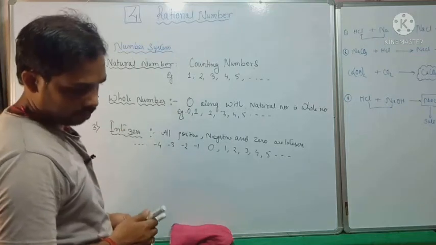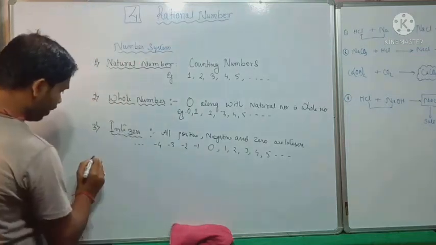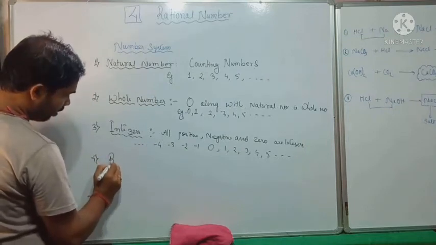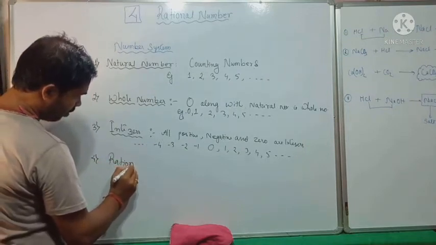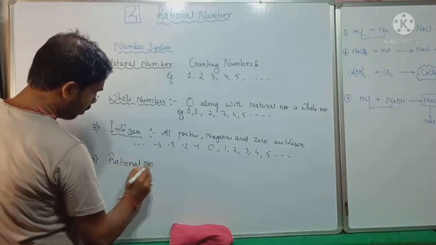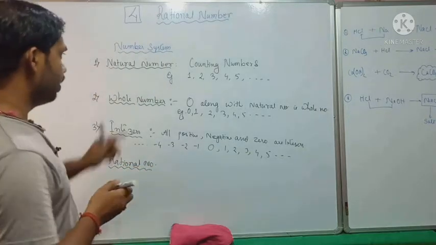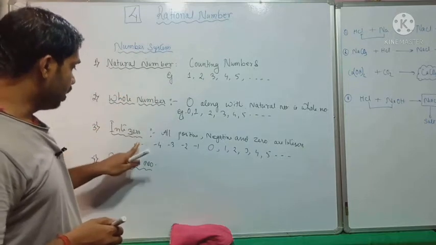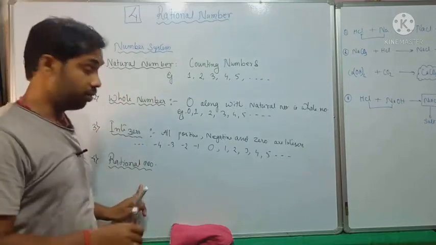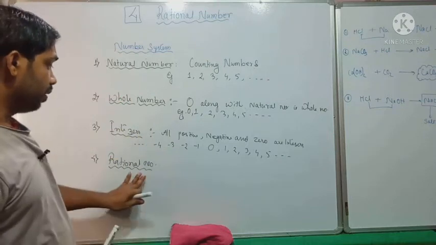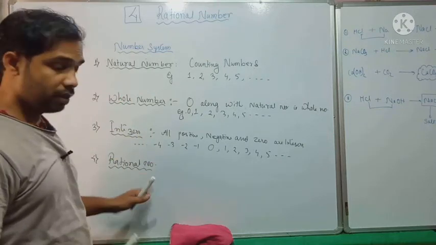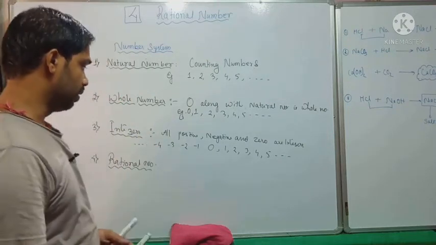So now comes the next, rational number. Now what is the requirement of this number system? You see, first we got natural number, then whole number, then integers, and now rational number. So what is rational number? But before discussing, we should know the reason why this number system again came into existence.